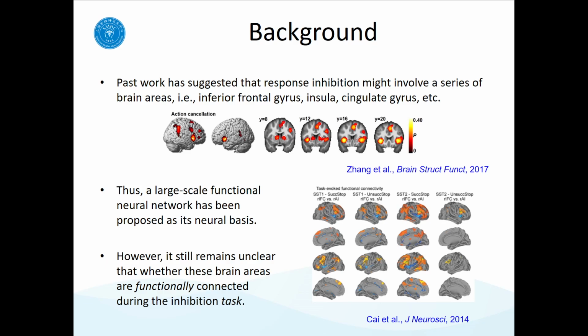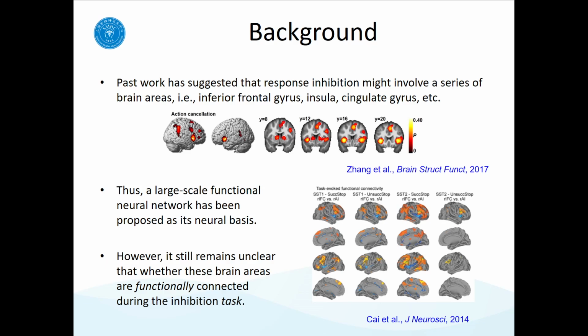However, because such functional neural network hypothesis was primarily based on the contrast of neural activation between inhibition and non-inhibition trials, it still remains unclear whether these brain areas are functionally connected during the inhibition task.